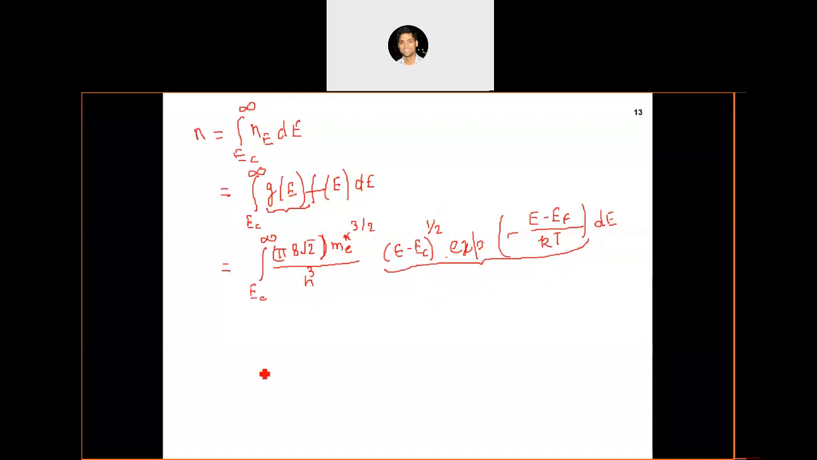Once we calculate this, n comes out to be equal to Nc times exponential of minus (Ec minus EF) by kT, where Nc is defined as 2 times (2 pi me star kT over h squared) to the power 3/2.